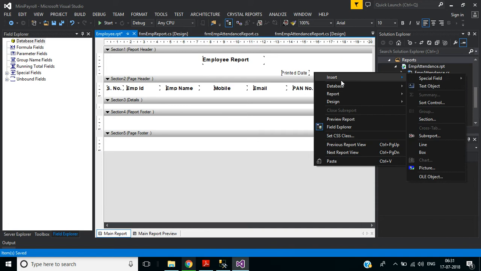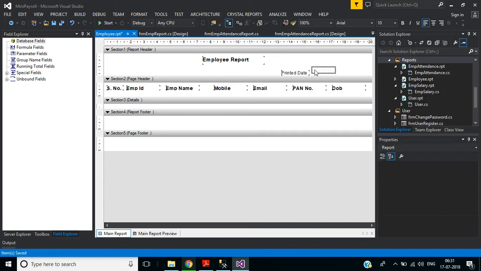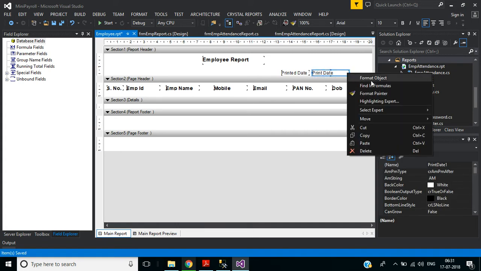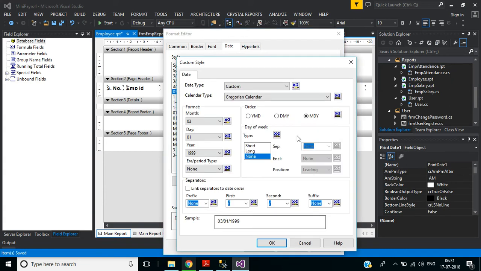Okay, right click, insert special field. In that select print date. Okay, expand this one and right click, format object. By default, default short format is selected. I want this format and click this customize button. Here I want to display first day, month and then year. Okay, select this one order and click OK.